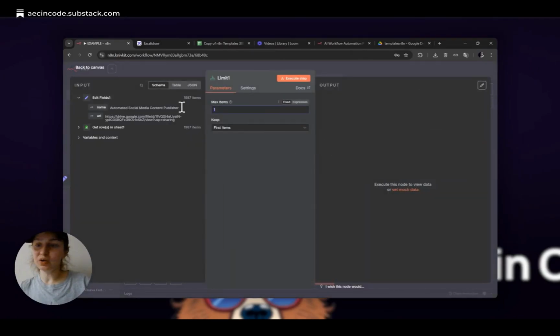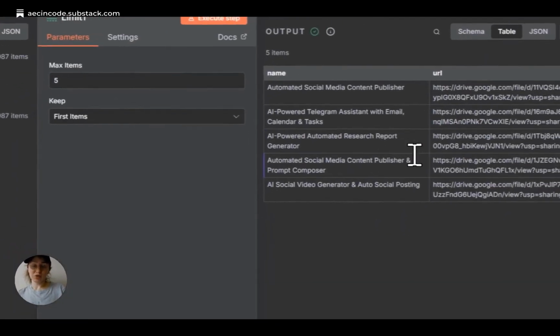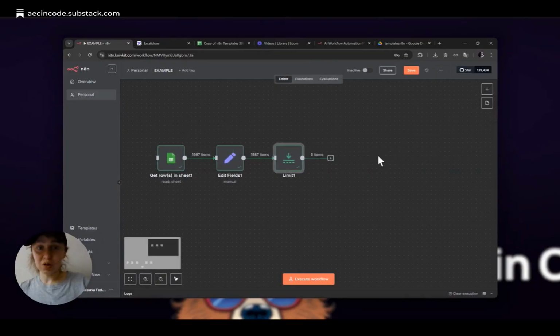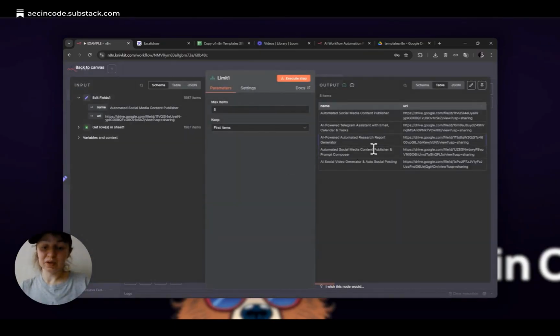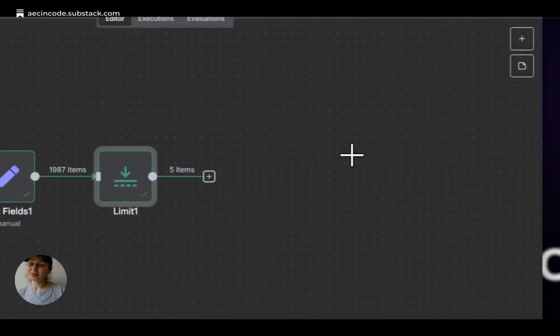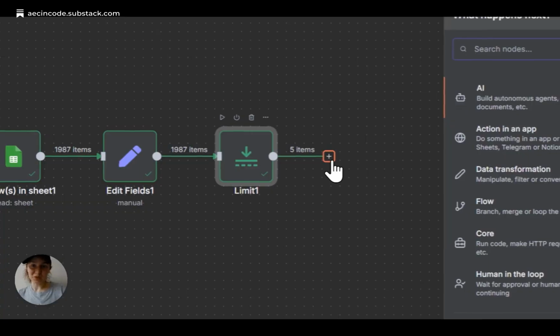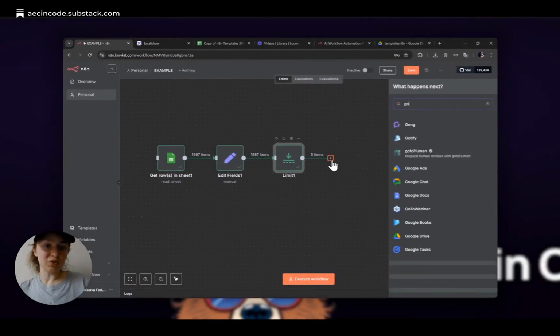And what I do next, if we look closely, we see that every file is stored on Google Drive. So what we need to do first, before uploading a file somewhere, we need to download it. So we search for Google Drive. And here we have an option that is called download file, which we select.